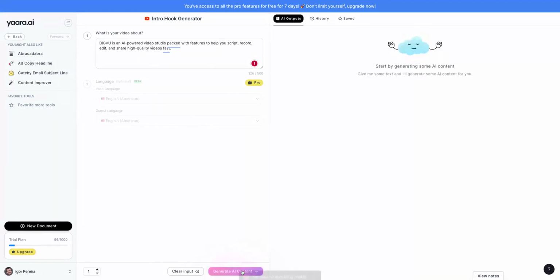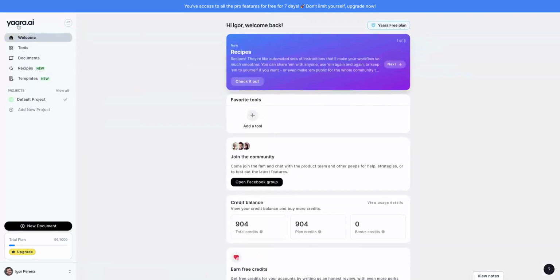But now I think I have run out of credits. I have no credits anymore. I created everything I could create on the trial plan. So remember, I think the outputs are pretty good.